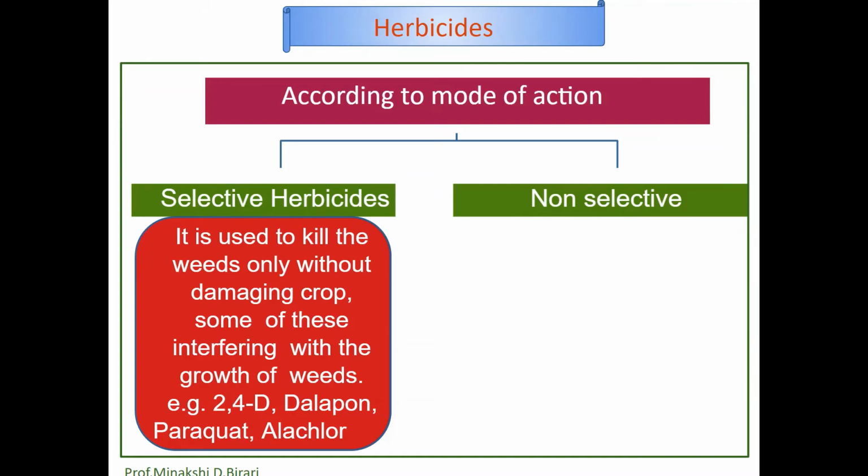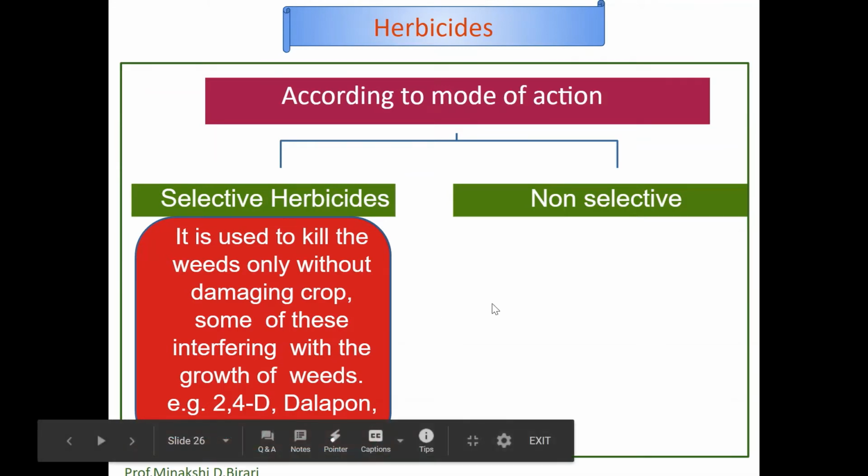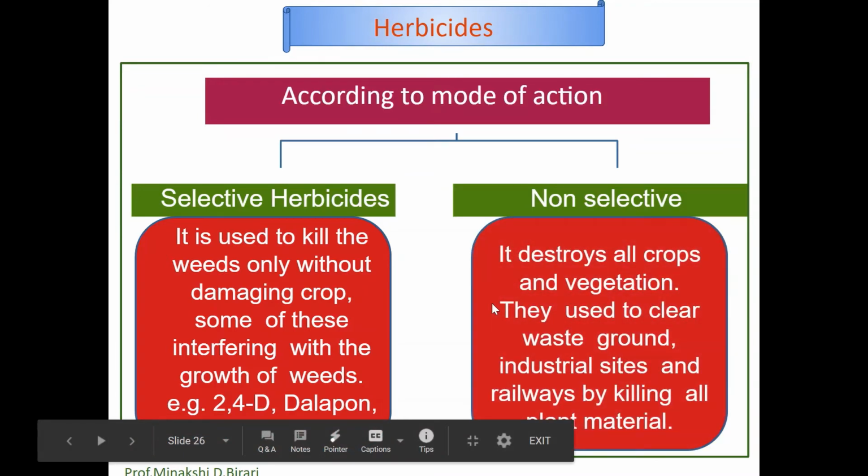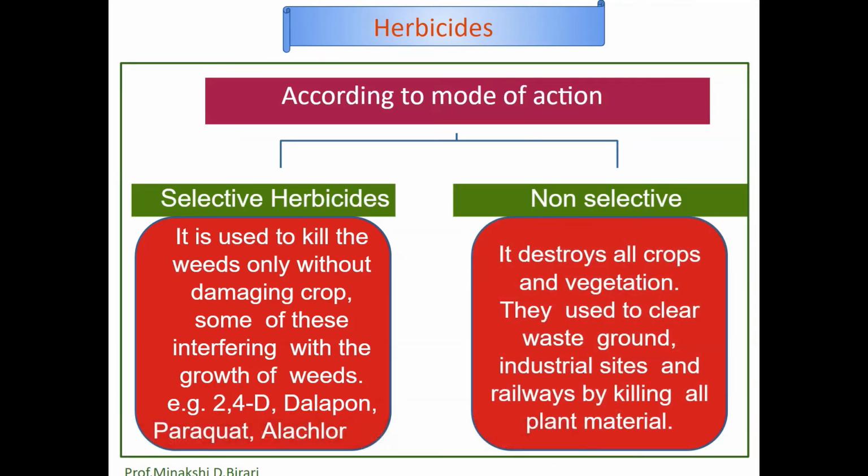So selective herbicides are used to kill the weeds only without damaging crops. Non-selective herbicides destroy all crops and vegetation. They are used to clear waste ground, industrial sites and railways by killing all plant material. So according to the mode of action or method of utilization, herbicides are classified into selective herbicides and non-selective herbicides.